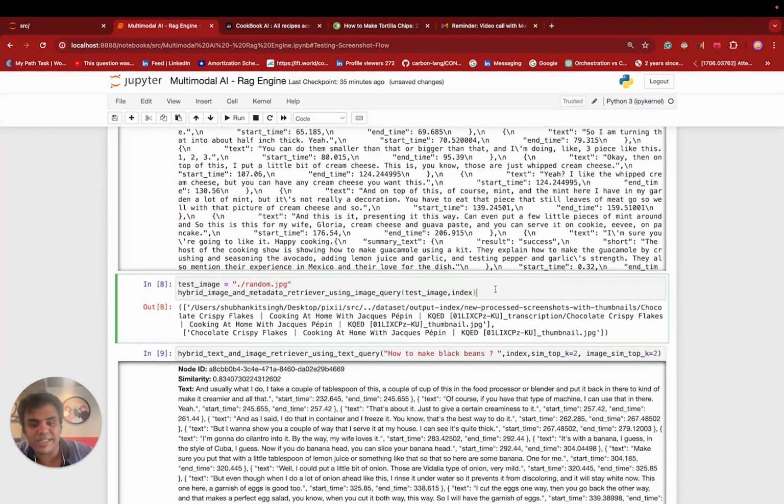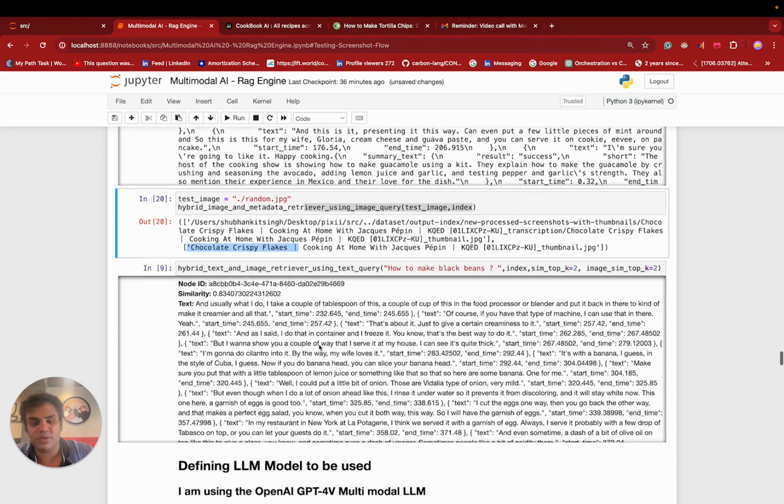Same for the random image. The random image is of, let's say, chocolate crispy flake. And as you see, I just provided this path, and this image did not have any metadata associated with it. And then I fetched this part, and now I actually have the metadata associated with this image. And then I can just use chocolate crispy flakes and pass it to a text retriever to just get the recipe for it.